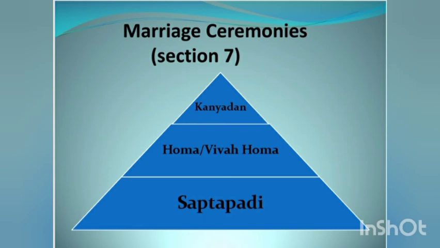The third we have is Saptapadi. The word Sapt means 7 and Padi means walking steps. Saptapadi means walking or taking 7 steps by the bridegroom and the bride jointly around the sacred fire, pronouncing certain mantras and pledging mutual fidelity with the Agni or sacred fire as the witness.